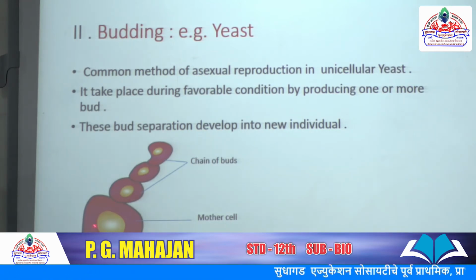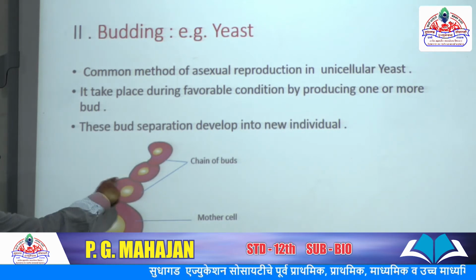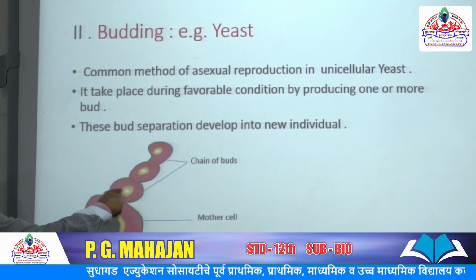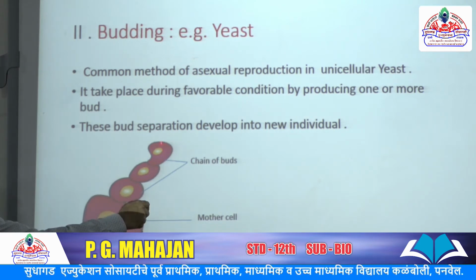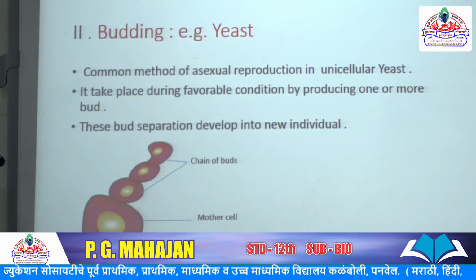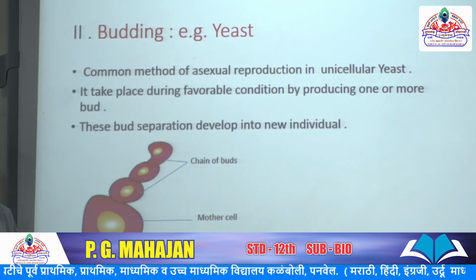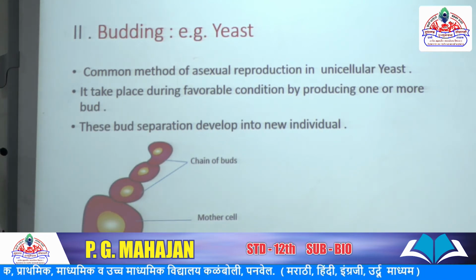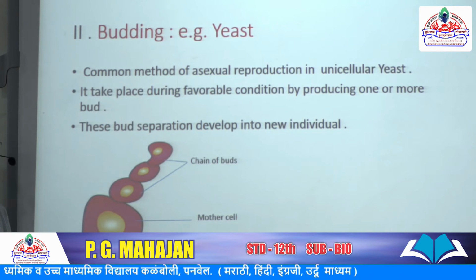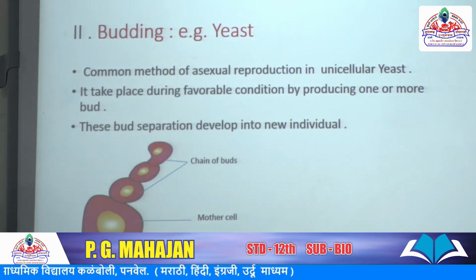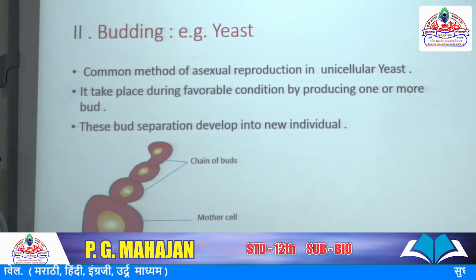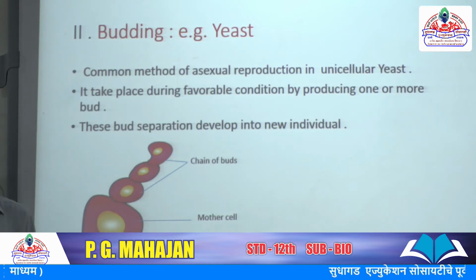For example, a mother cell develops buds. Buds mean outgrowths. The outgrowth separates and develops into a new individual, so multiplication is rapid. In yeast, the method is the budding method. There are two types of buds: outer buds and inner buds.